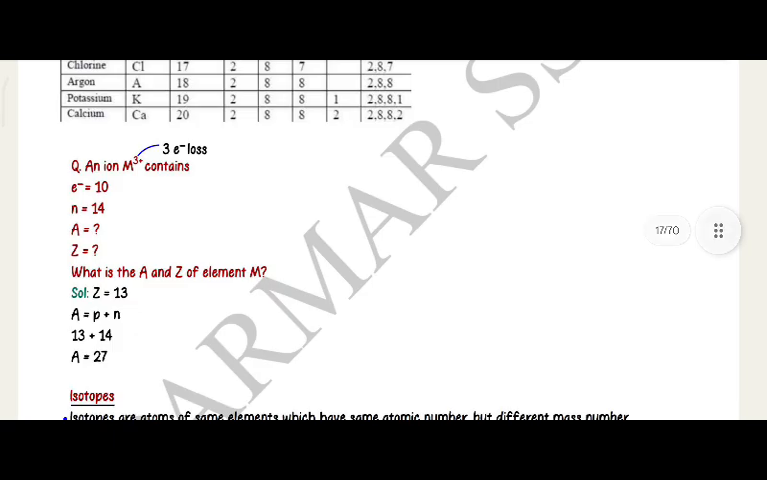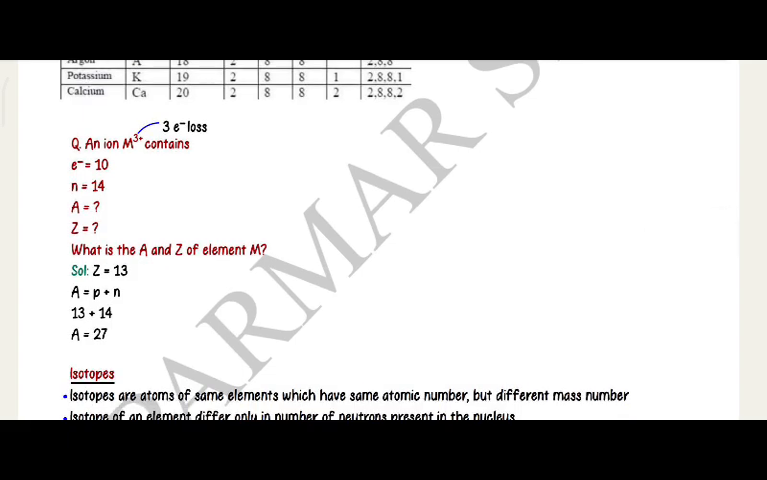Question: an ion M3+ is formed by loss of 3 electrons. It contains 10 electrons and 14 neutrons. What is the A and Z of the element? Z is equal to 13. A is equal to P plus N, that is 13 plus 14. A is equal to 27.